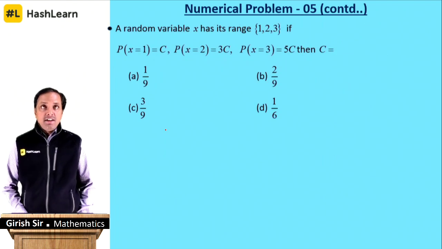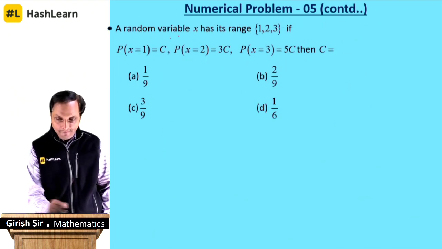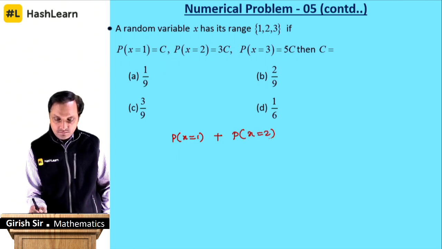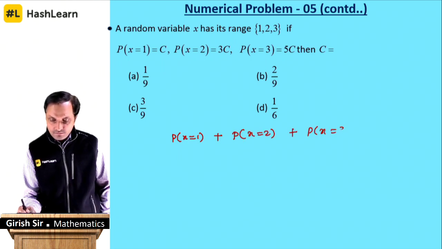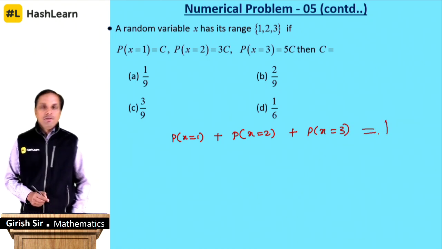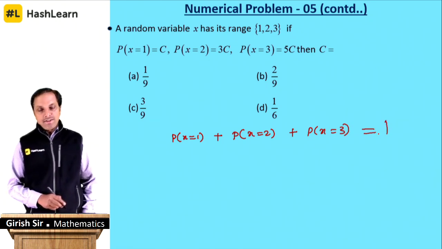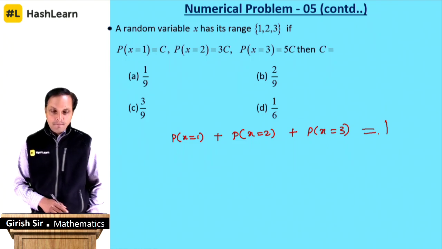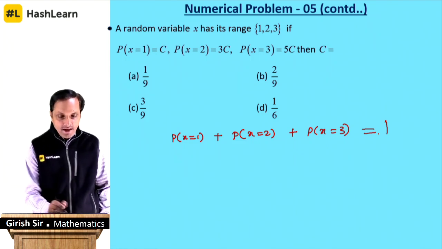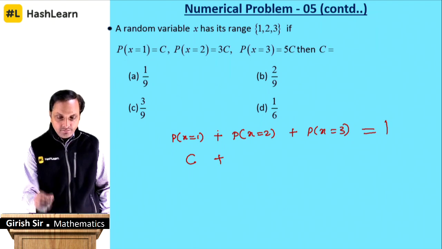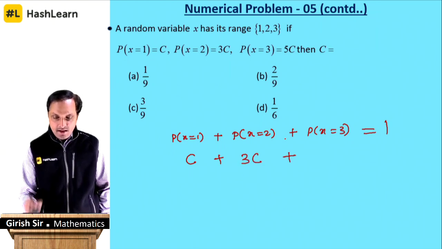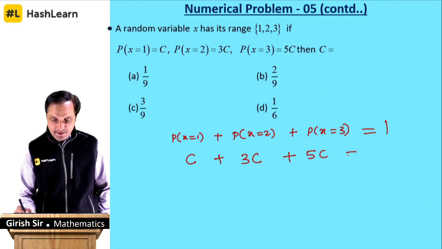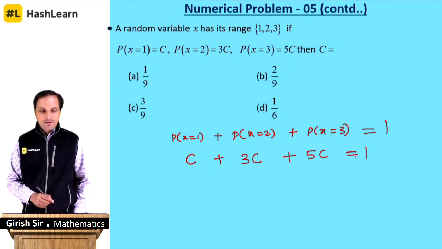Your time is up, and let's see how to do this problem. The total probability will always be 1 for a random variable x in the given range. The range is 1, 2 and 3. When x is 1, the probability is given as C. When x is 2, the probability is 3C. When x is 3, the probability is 5 times C. And that should be equal to 1.